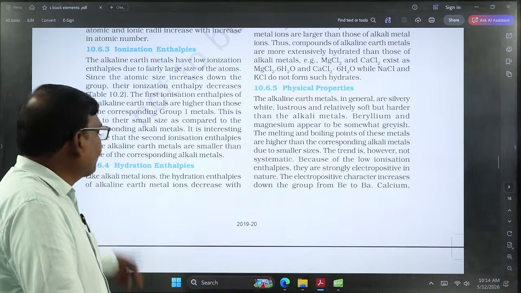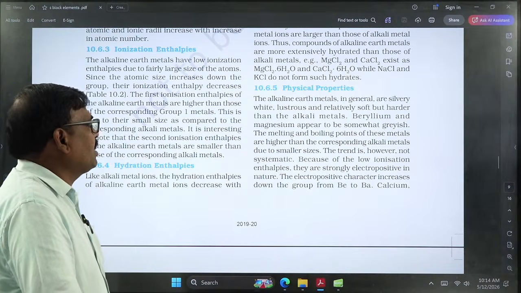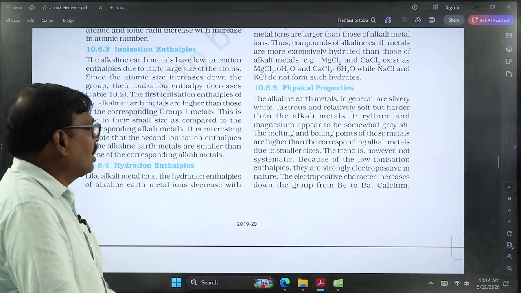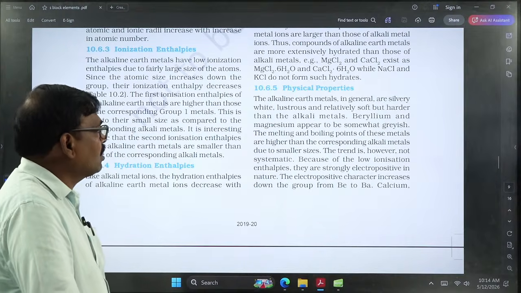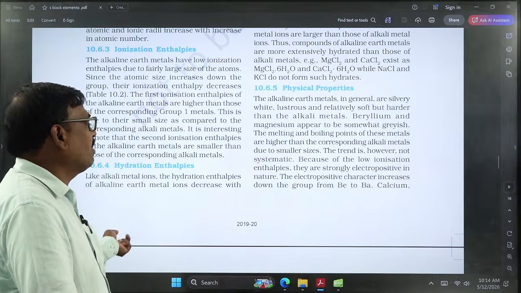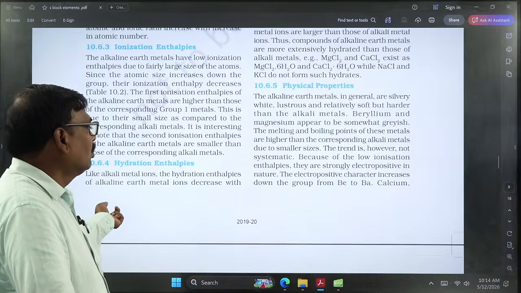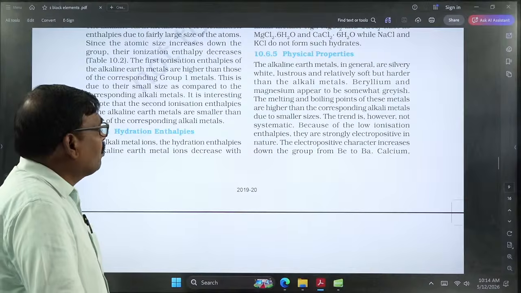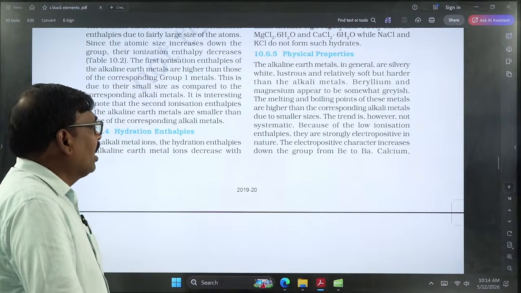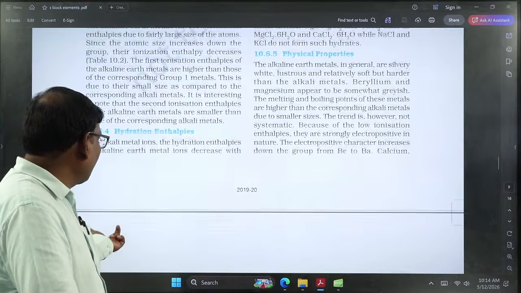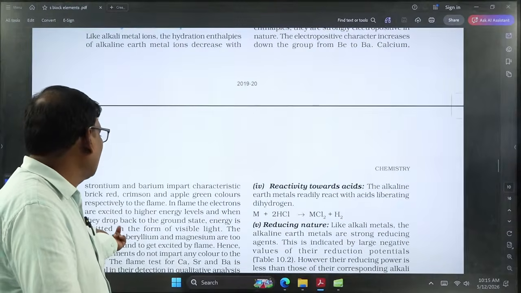Generally, from left to right, atomic size decreases in a particular period. In this manner, alkali metals possess a larger size compared with alkaline earth metals, or alkaline earth metals are smaller in size compared with alkali metals. That's why the ionization enthalpies of these group elements are higher compared with the alkali metals, and the metallic nature is also less compared with the alkali metals.